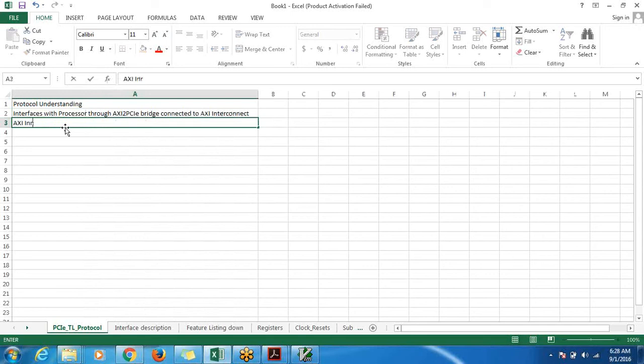The AXI interface is used since we need high performance, a very high data throughput.